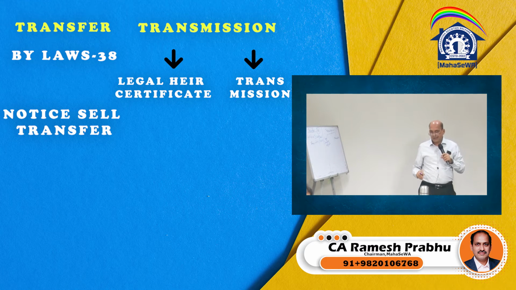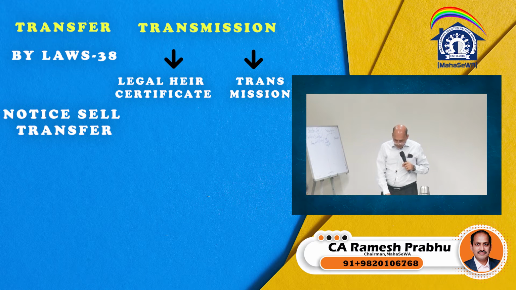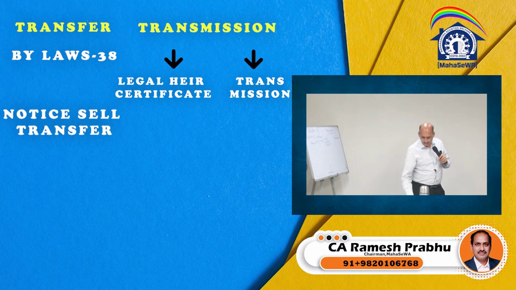Sir, why is the consent of the transferee required here? Now see, a clear 15 days notice in writing is given to the society indicating the name of the proposed transferee, and his consent. Why is the consent of the transferee needed? Because when you tell the society that I want to sell so and so flat to so and so, unless the other person agrees to purchase, you cannot give a notice of transfer. So when you give a notice of transfer or sale, you have to indicate whom you are selling to.